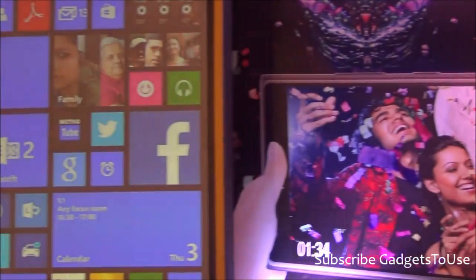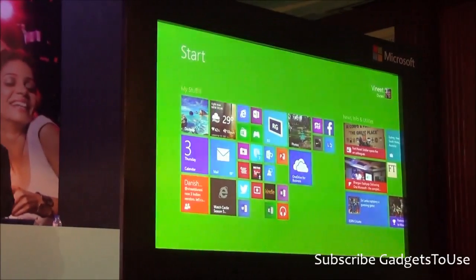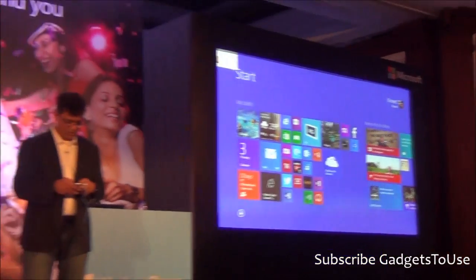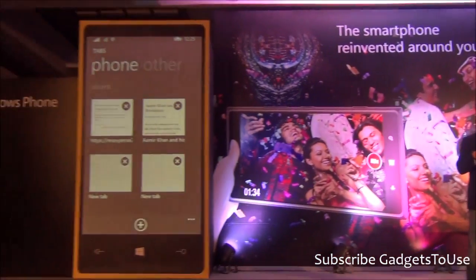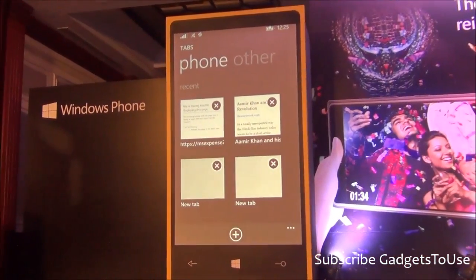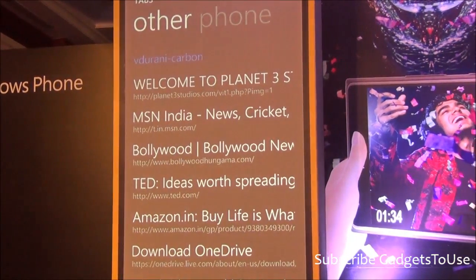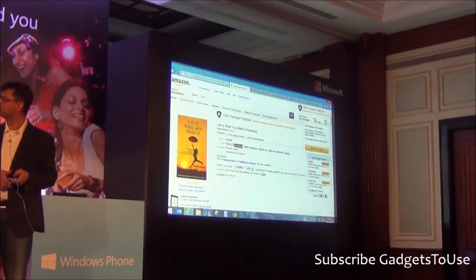So another area for synchronizing your settings is what we've done with Internet Explorer. So I've got Internet Explorer running on this, and I've got all the tabs that were open on my phone. And then when I swipe across, these are all the tabs, so that's turned blue. So you see that. It takes about 10 seconds. The network is always the one to blame.